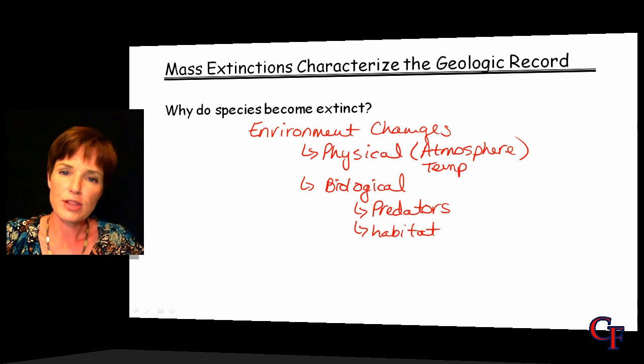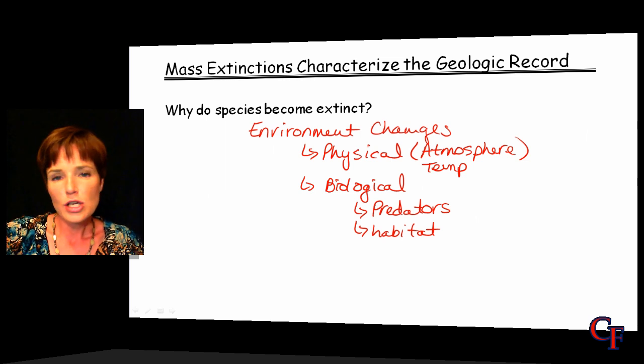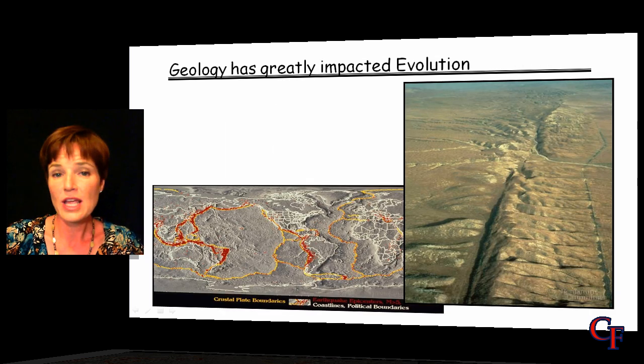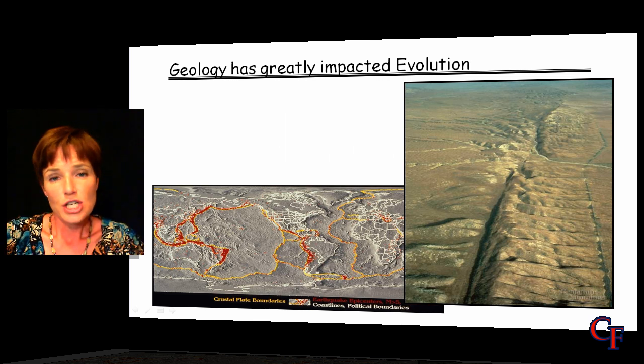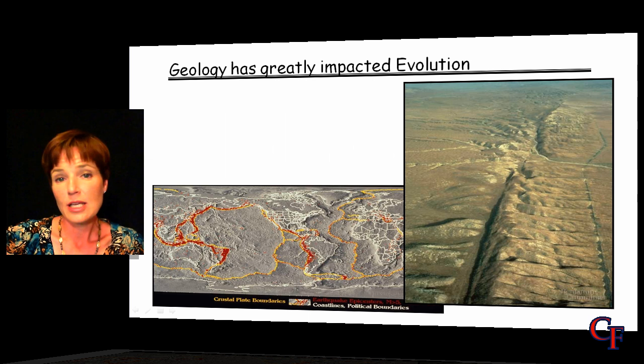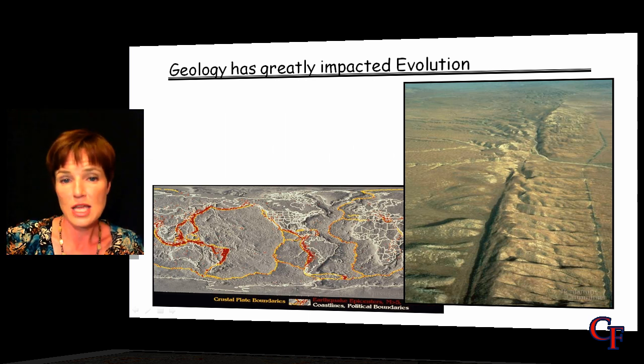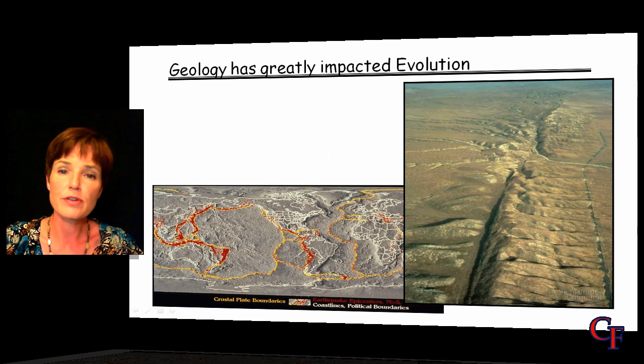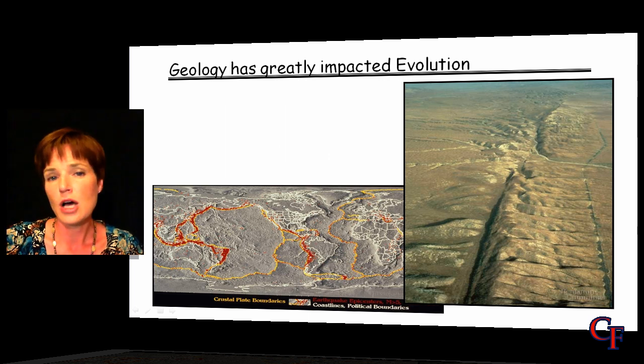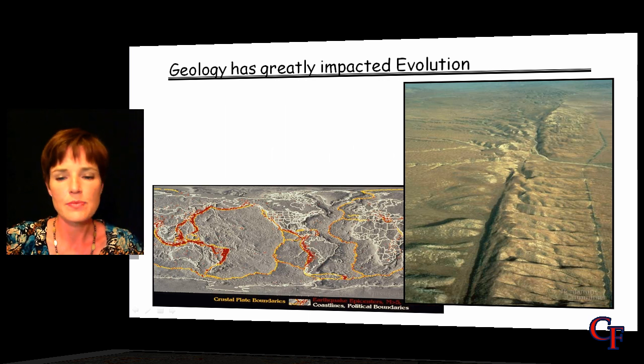So we've got lots of different things that could contribute to species becoming extinct. But as we look at the fossil record, we have seen this happen time and time again. The geology of the Earth has greatly impacted evolution, and it has caused many extinctions to take place. So this would fall into that physical changes that can result in extinctions.